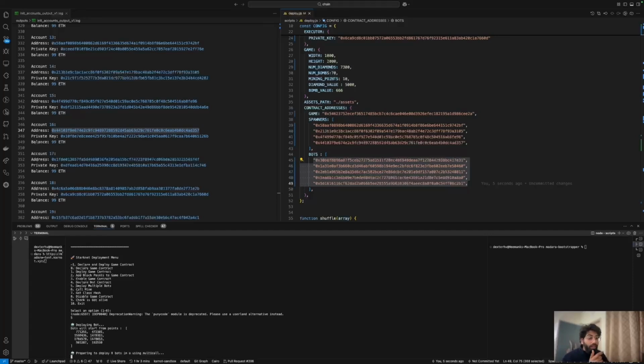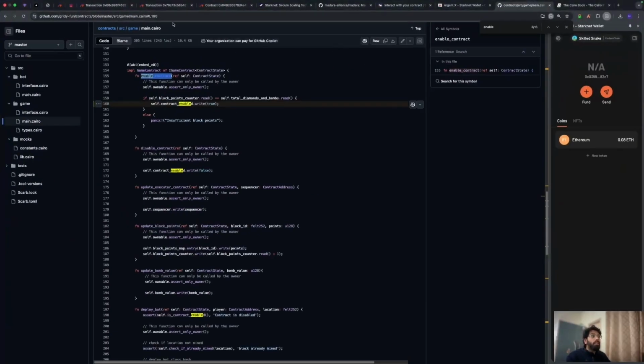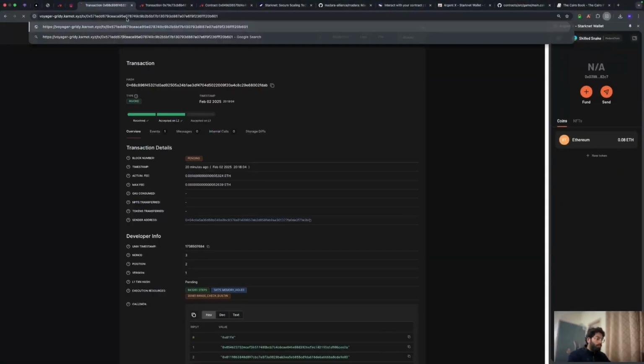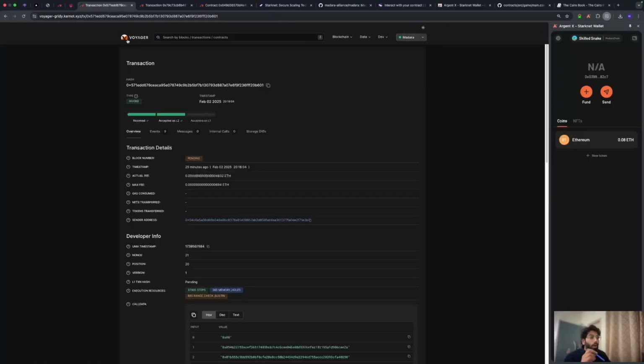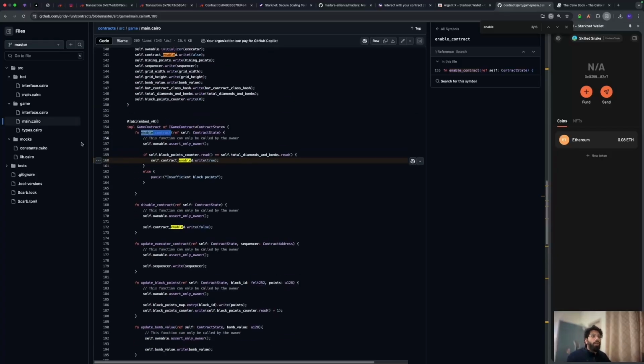So as you can see right there, it's preparing to deploy 8 bots using a multi-call. As you can see right here, we have successfully deployed the bots, and let's again check it out. Now, one interesting thing: with this piece of code, we have emitted an event. Let's check it out. Where is it?